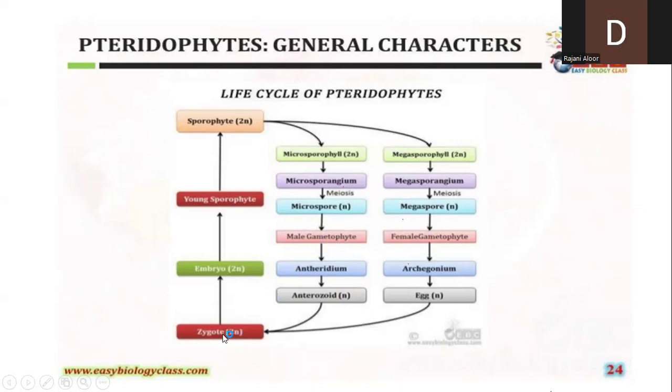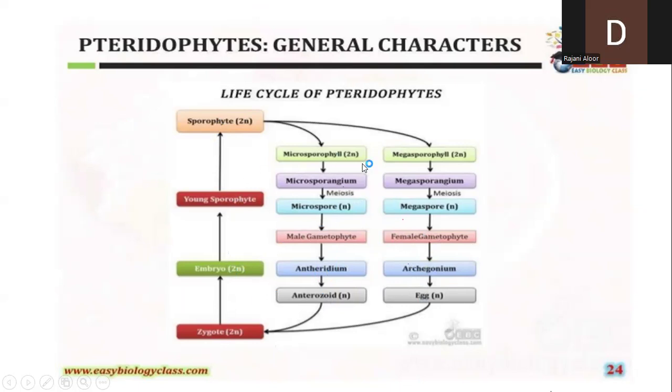Now the zygote develops. This zygote is the starting cell for the sporophyte. The zygote develops into an embryo. The embryo develops into a young sporophyte. The young one develops into the adult plant. Only here, the male gametophyte, antheridium, and the gametes, only these six boxes are the gametophytic generation.